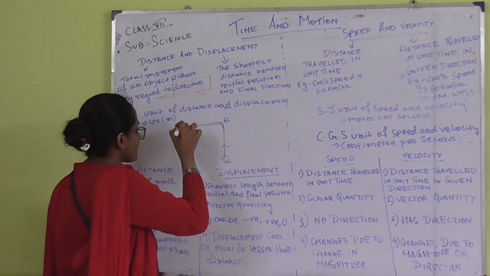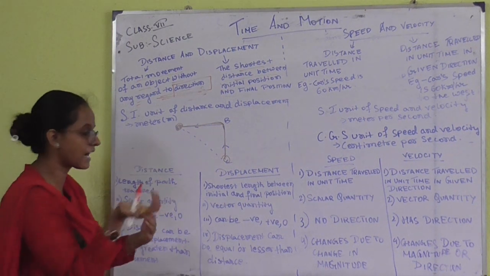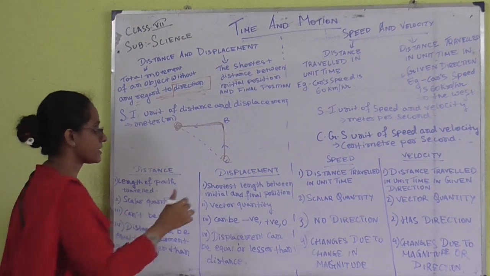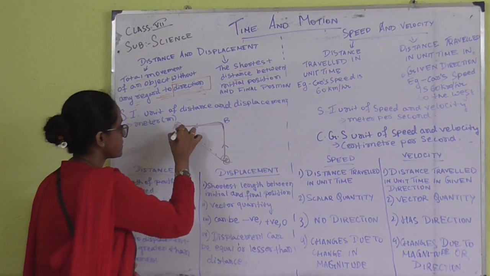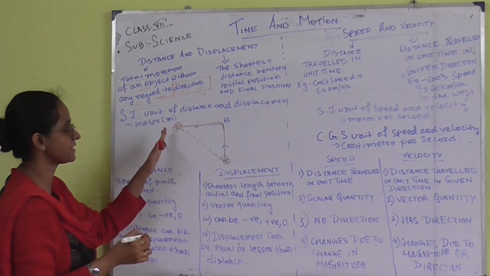But if it has reached up to here, then suddenly something has happened, another car comes over here and starts its direction from here to here, from C to A. So this is what we call displacement.